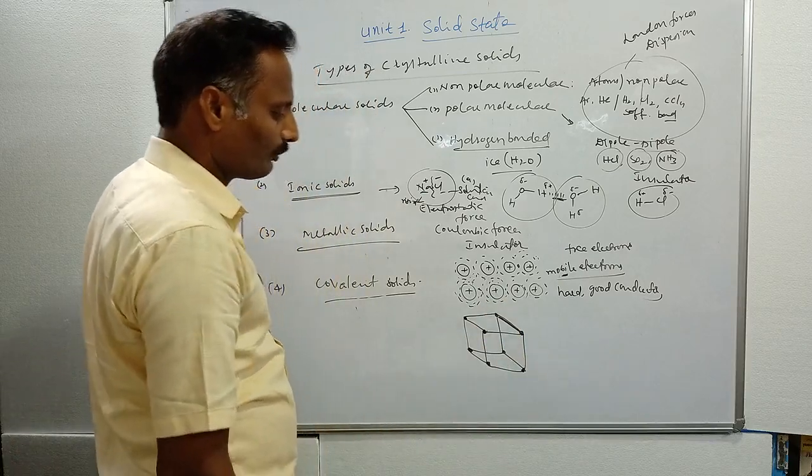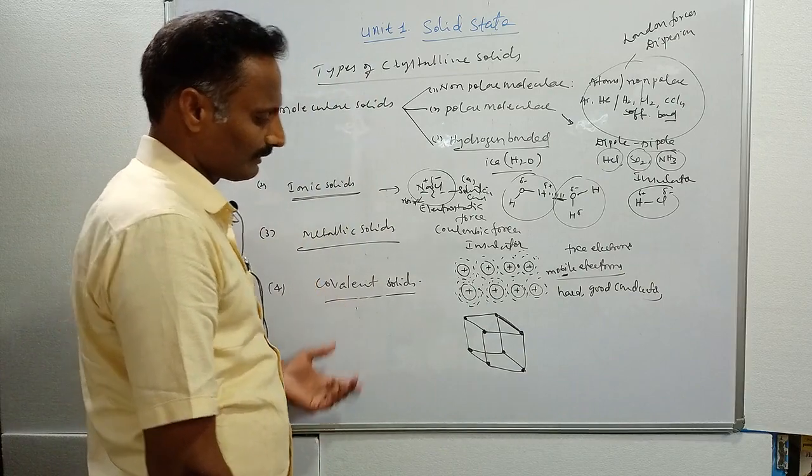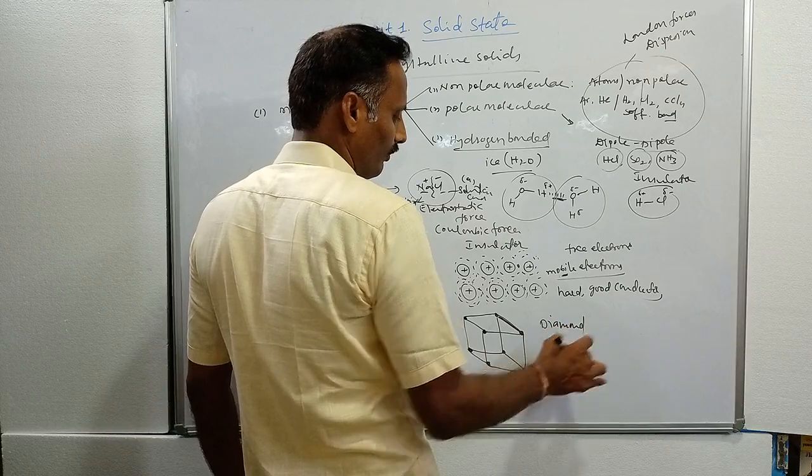Those types of solids are called covalent solids. The best example for covalent solids is diamond. Diamond is also a covalent solid.